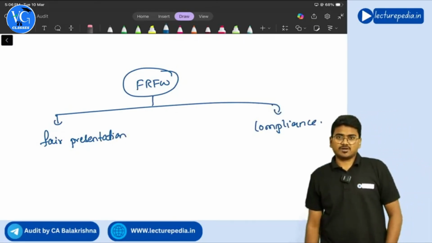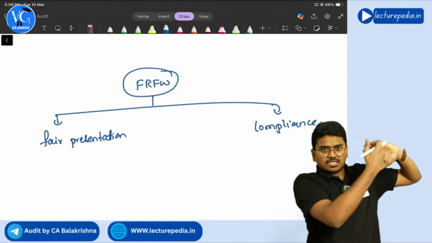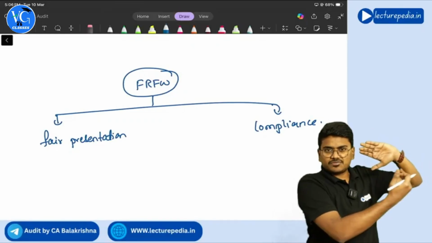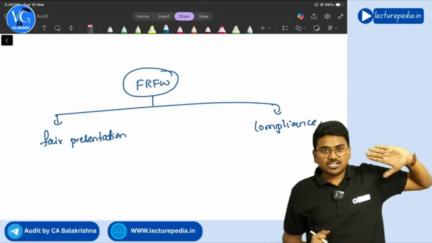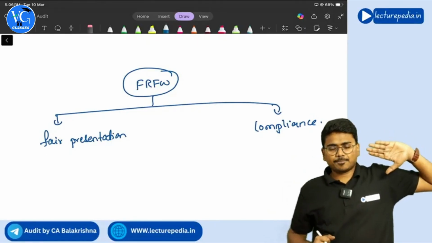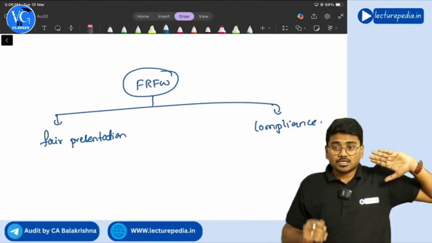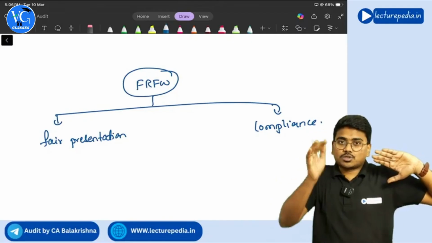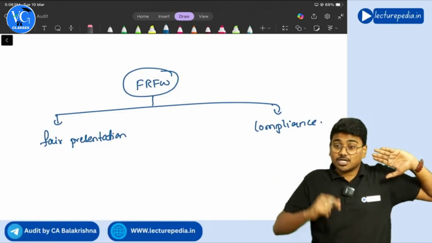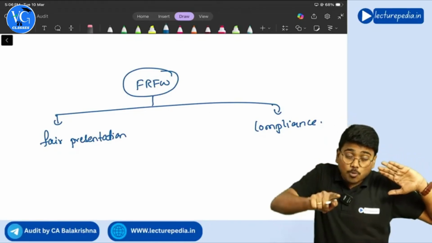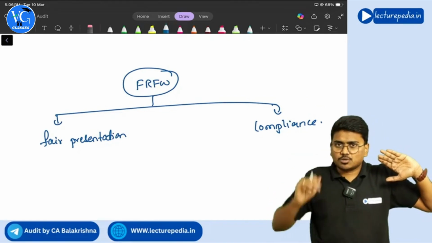See, the financial reporting framework has certain rules and regulations with respect to amount, classification, presentation, disclosure. And along with these rules, the framework also says that if you feel that giving more disclosures than required by the framework will achieve more fair presentation in the financial statements, you are free to give more disclosures.